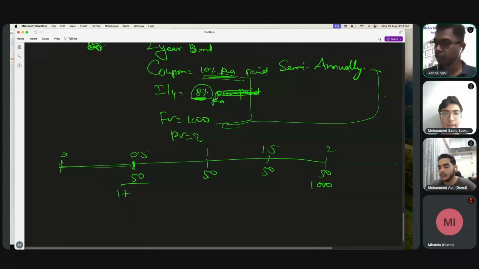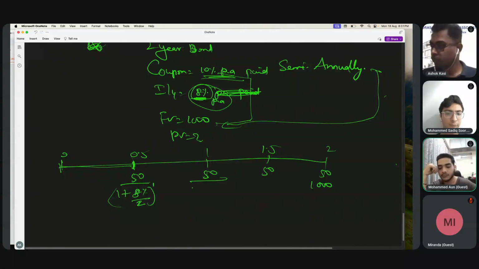Now you think. So this is for half a year. This is for 1 year. So what should I do now? Take 4%, right? So it is 8 percent divided by 2. It is 4 percent only, but I'm writing here so that you know how we are getting that 4 percent. This is one time 4 percent.